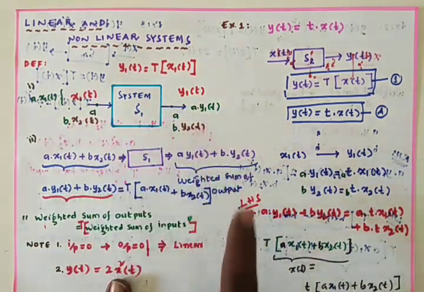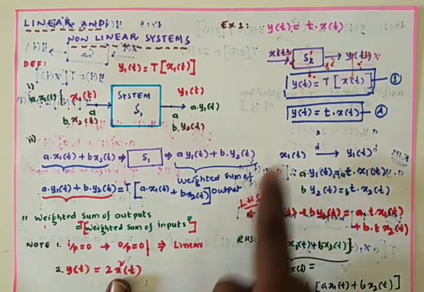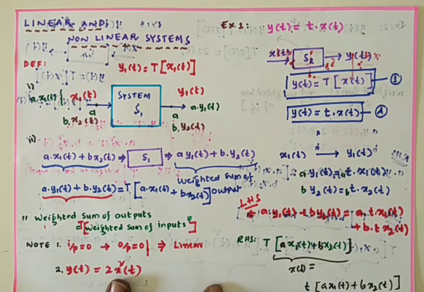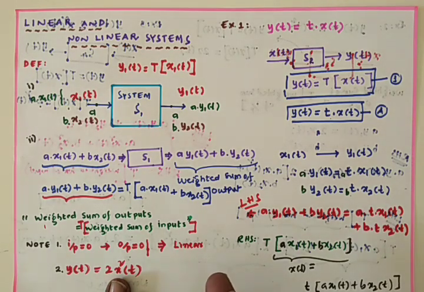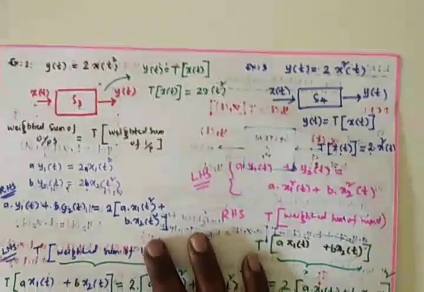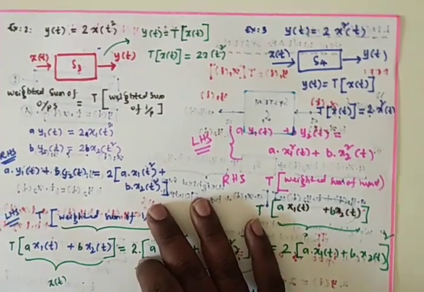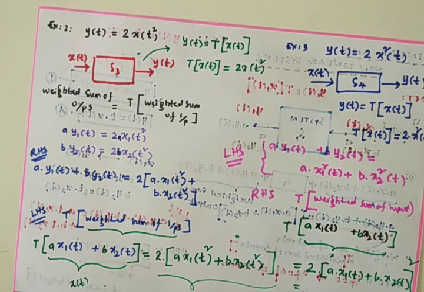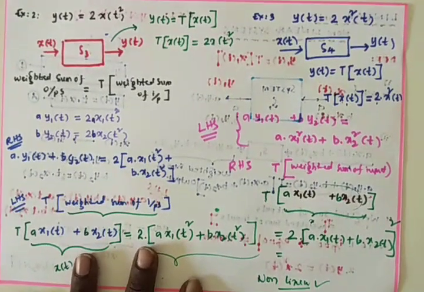the equation from the question, y of t is equal to, we have to go to that one. Then after that, for the weighted sum of inputs, the input is a into x1 of t plus b into x2 of t, on which we have to apply the transfer function. The transfer function comes from the given equation, and if you apply it on that one, you will get the direct answer. If the LHS is equal to the RHS, we can directly say that the given system is linear, otherwise it will be a non-linear equation.